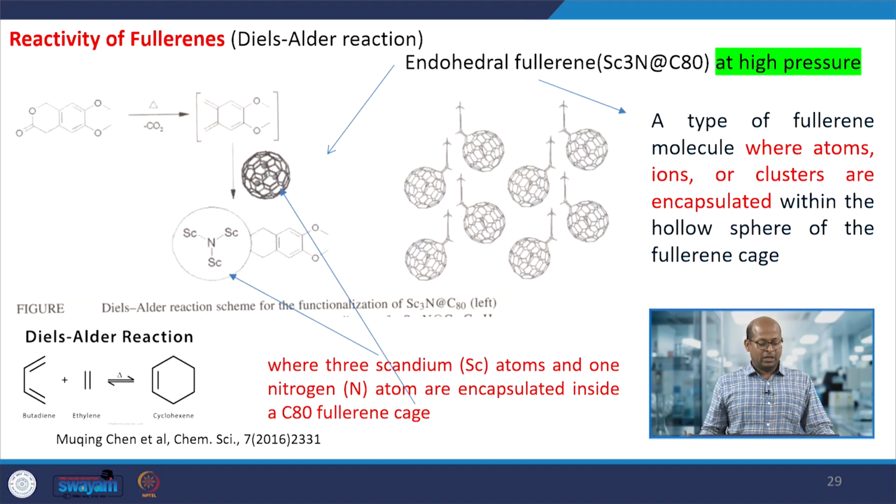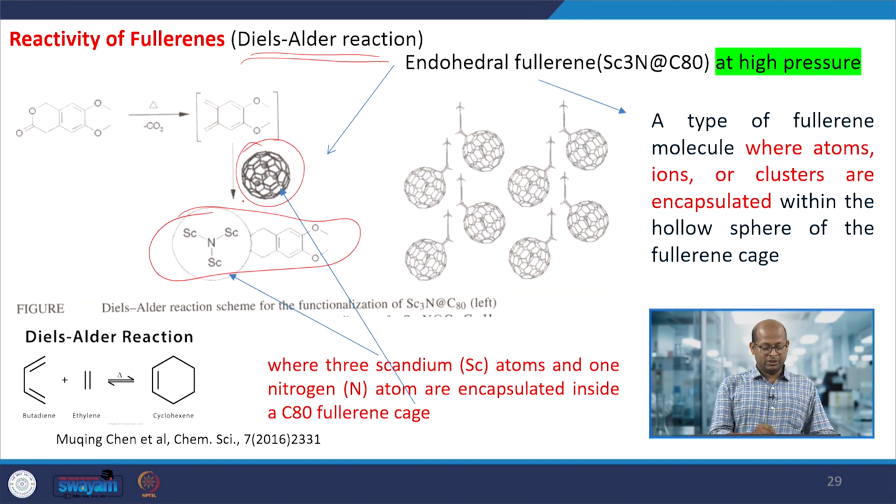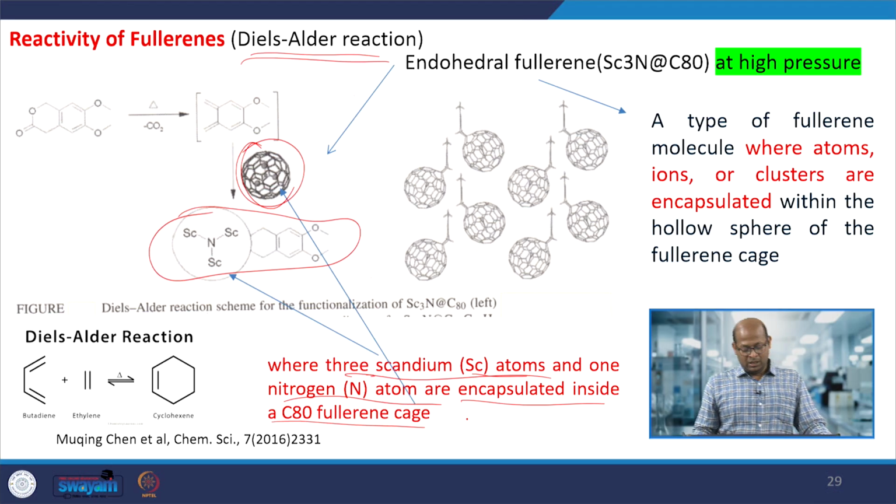Apart from that, there is the Diels-Alder type of reaction, where this type of coupling formation occurs. Here we can take the fullerene, and this type of compound will react with it, and these 3 scandium atoms and 1 nitrogen atom will be encapsulated inside the C80 fullerene cage.